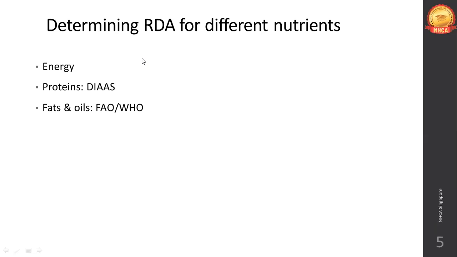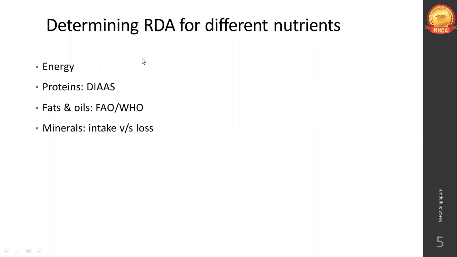Then about fats and oils, the Food and Agriculture Organization as well as the World Health Organization do various studies on fats and oils, and whatever are the recommended allowances or the results of the recent studies, accordingly we will update it in the RDA table. Usually FAO and WHO are the best judges, and they are the best sources from whom we can derive the recommended daily allowances for fats and oils. And even for sugar, these days, they can determine it.